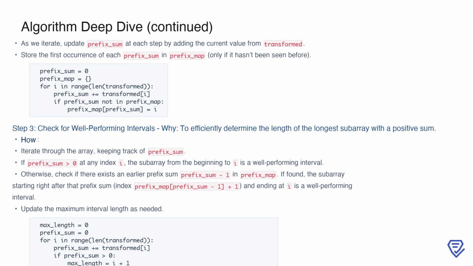If the prefix_sum is not positive, we look for an earlier prefix sum that is 1 less than the current prefix_sum. This is because subtracting 1 indicates the possible start of a new interval where the sum becomes positive. If such a prefix sum exists in prefix_map, we calculate the interval length using the indices and update the maximum length accordingly. This process ensures we efficiently identify the longest well-performing interval without repeatedly recalculating sums.